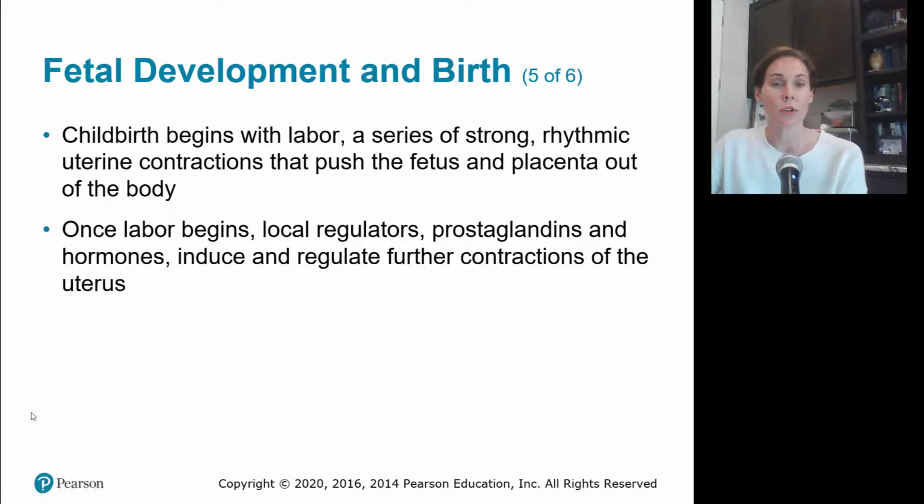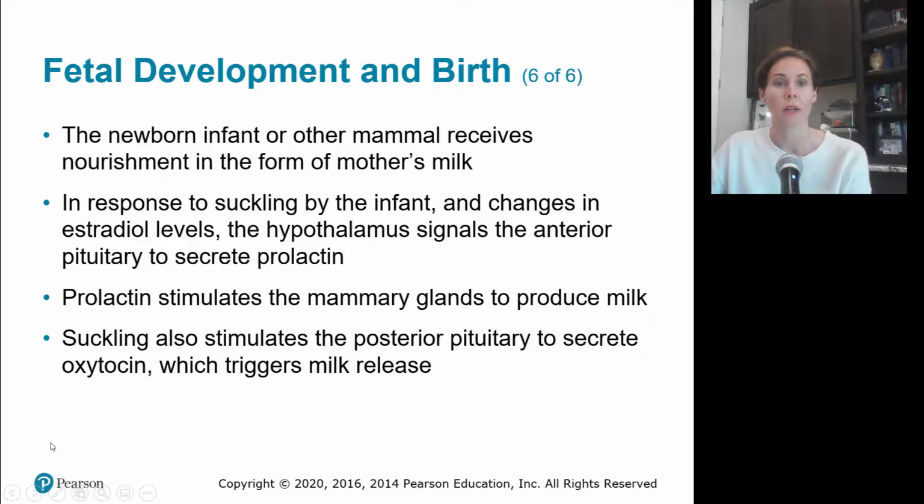The process of childbirth begins with labor, and this is a series of strong rhythmic contractions in the uterus that pushes the fetus out. And this is a good example of positive feedback. So it pushes the fetus, but also the placenta has to get out of the body also. So once labor begins, we have regulators, prostaglandins, and hormones that induce further contractions. Labor starts, it releases hormones that tell the other things to start releasing more and more of that hormone until the stimulus, which is the baby, is out. And then it stops.